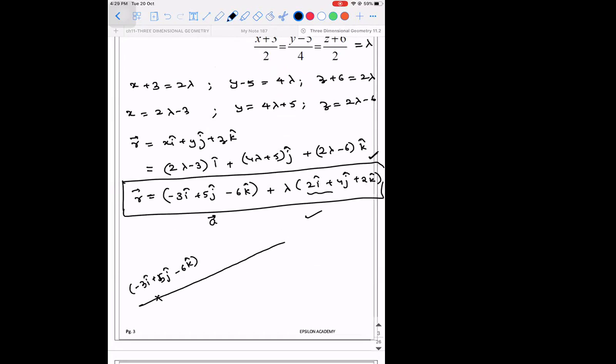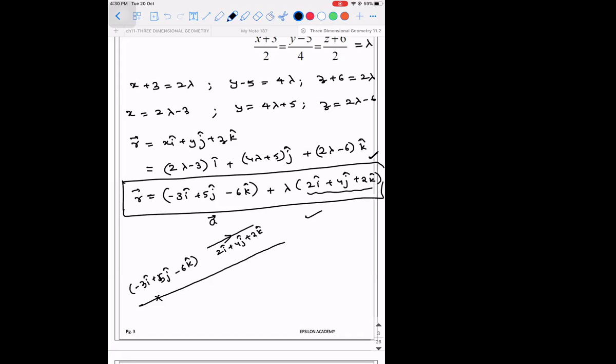Then what does this 2 i cap plus 4 j cap plus 2 k cap represent? Parallel vector. Excellent. So it is a vector which is parallel to the line.